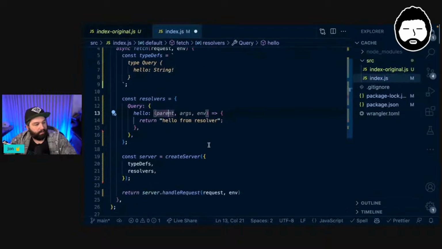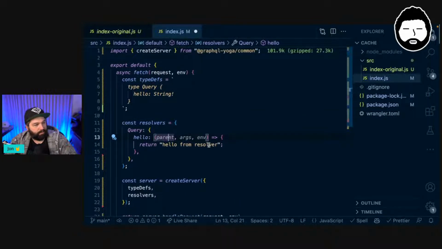That should be all we need to do, I think. So then, yeah, we have a collection of our types, we have a collection of our resolvers, and then our hello function, when we actually run this resolver function, which is when we send a query to it, is what we're executing. In here, we're just returning a string, hello from resolver.